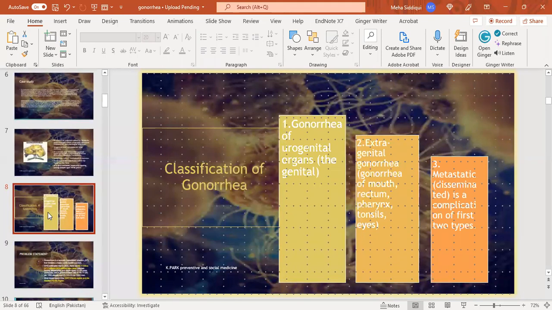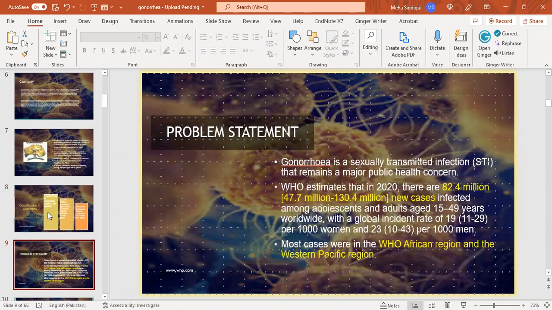Classification. First, we have gonorrhea of urogenital organs, that is the genital type. Second is extragenital gonorrhea, which includes gonorrhea of the mouth, rectum, pharynx, tonsils, and eyes. Third is metastatic, disseminated gonorrhea, which is a complication of the first two types.